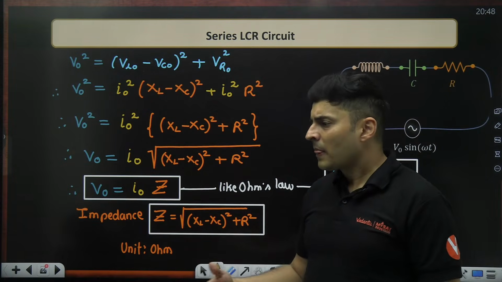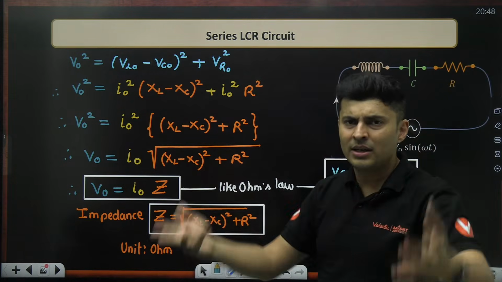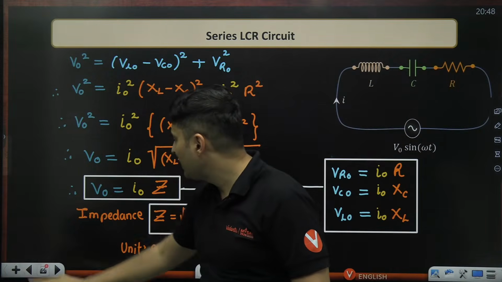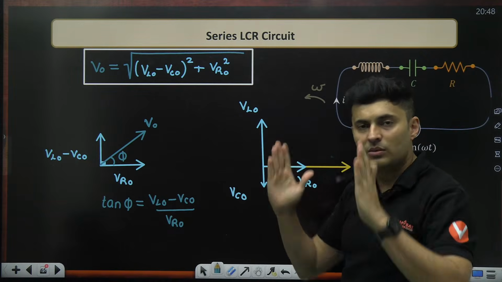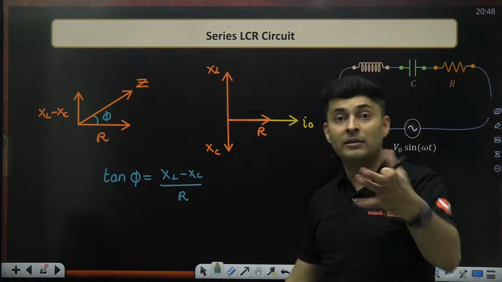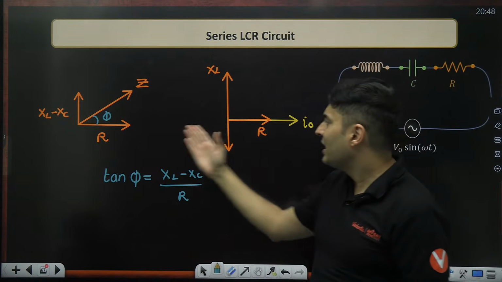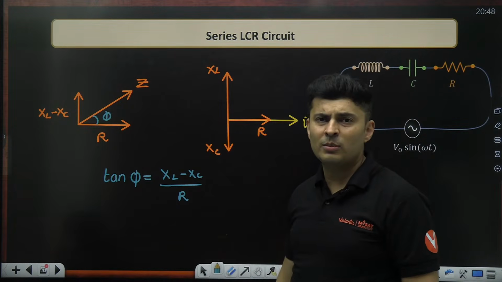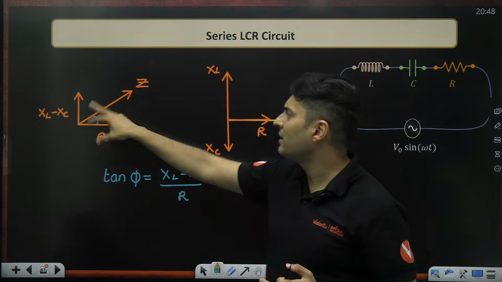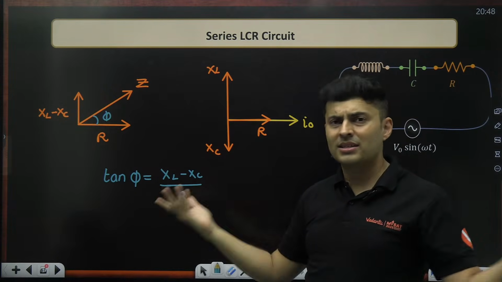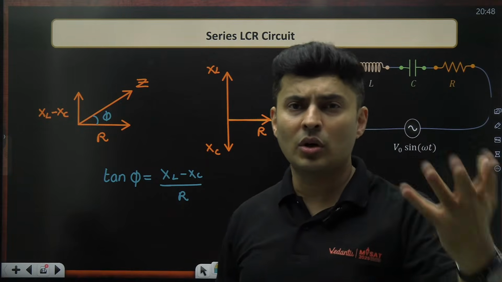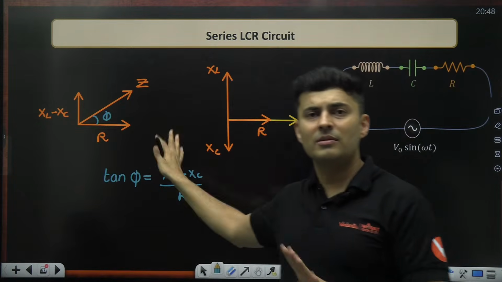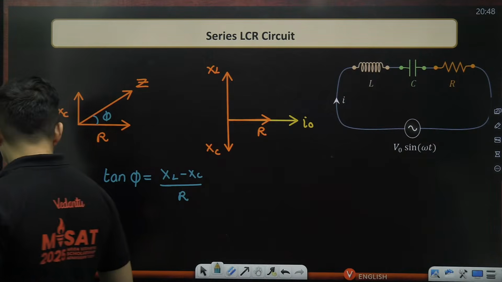The only thing, even this formula I will not learn by heart, guys. I mean, not needed also, because I know everything is being added and treated like vectors. Whether it is voltage, if I know how it works, who is ahead, who is behind, I know even the resistance and reactances are also like vectors. So technically, it is simple geometry. I won't even remember this formula. If I know XL is here, XC is here, it is a beautiful triangle, I can use sine, cos, tan, anything. Where you will sit and remember how much tan phi is, sine phi is, cos phi is? Not needed. It's just simple geometry at the end of the day.